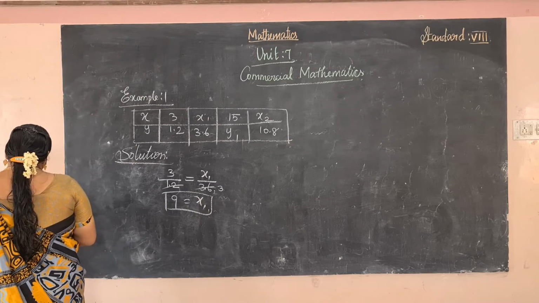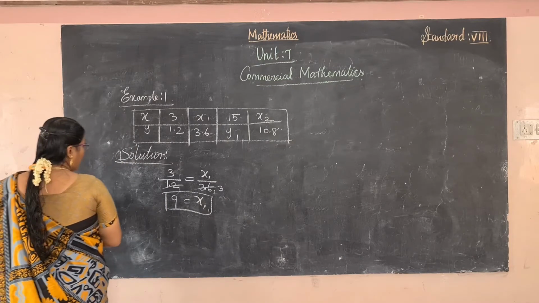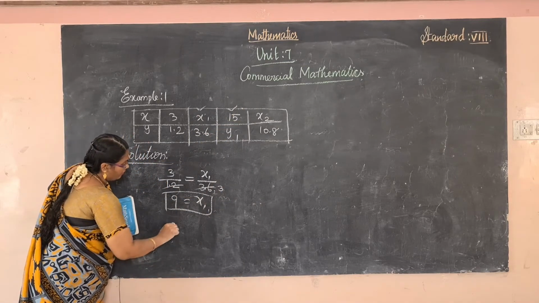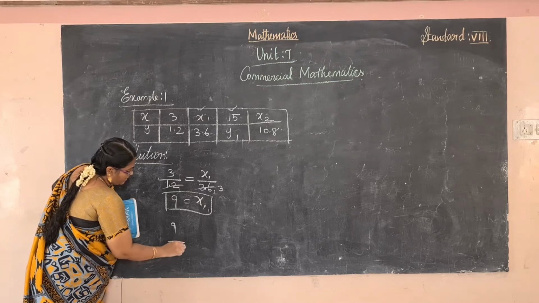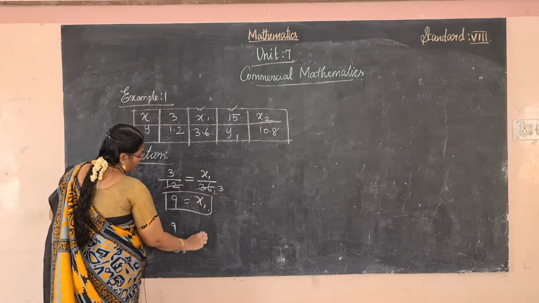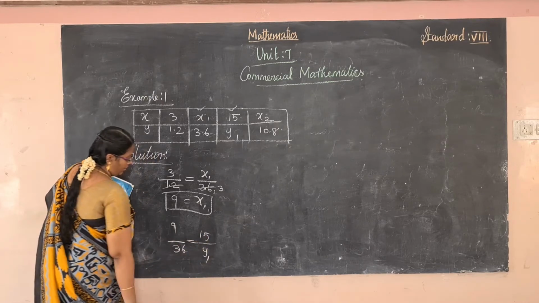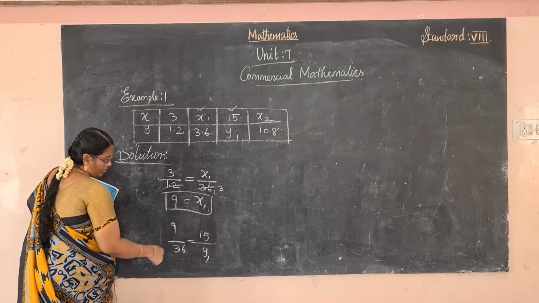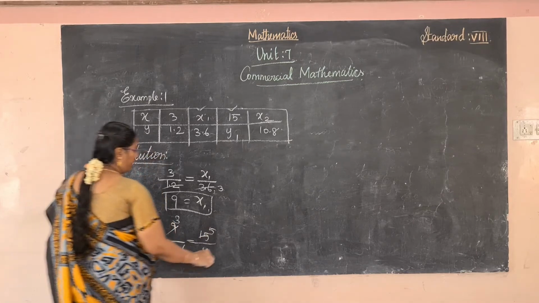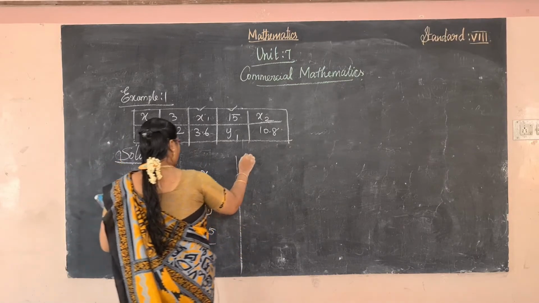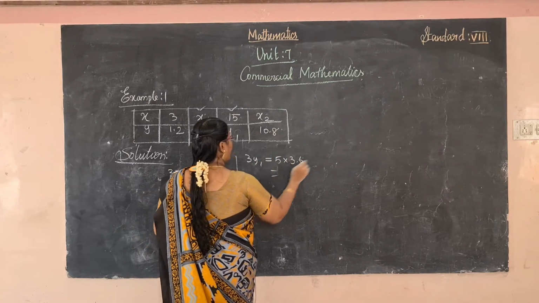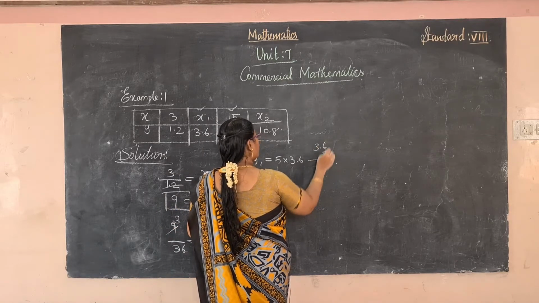The x1 value is 9. Next we compare these two statements. x1 is already found, so 9 by 3.6 is equal to 15 by y1. It cancels in the 3 table, 5s are 15. Now just multiply. So 3 y1 is equal to 5 into 3.6. What do we get? 3.6 into 5, 5 6s are 30.